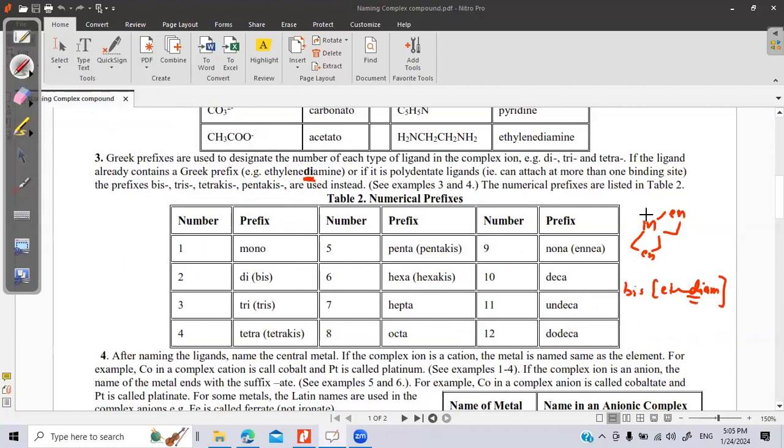If it's 3 times, because the ethylene di word is already used in the name of the ligand, we write tris, then tetrakis. Like that: bis, tris, tetrakis. Like this, we have to rename the number of the ligand instead of writing mono, di, tri. It is only when the mono, di, tri is already there in the name of the ligand.